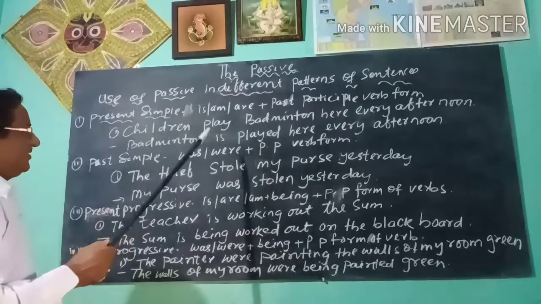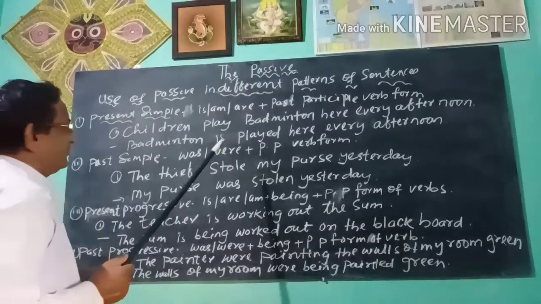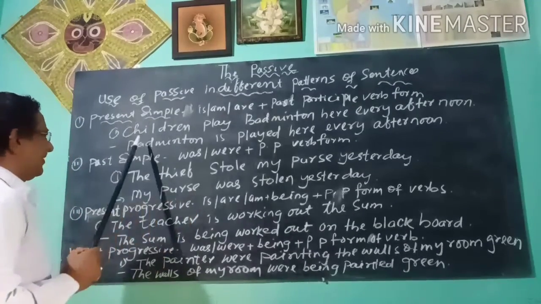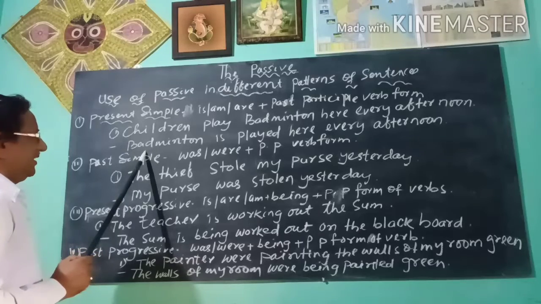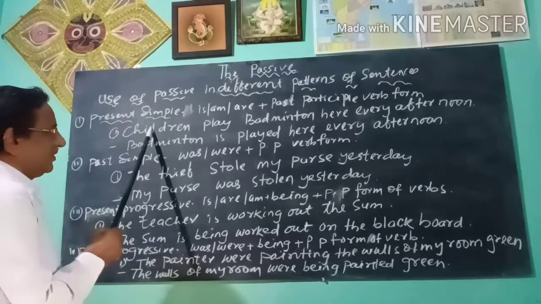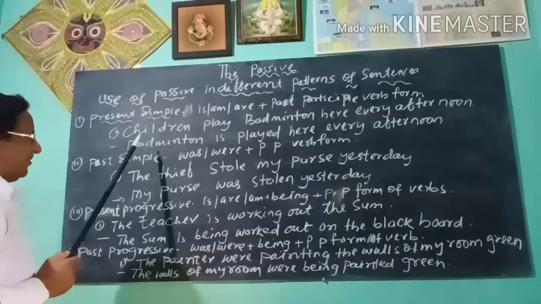If we change the sentence into passive form, the object comes to the subject position and subject children goes to the object position.